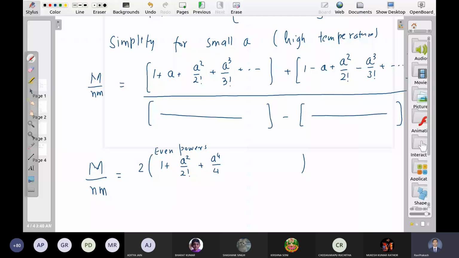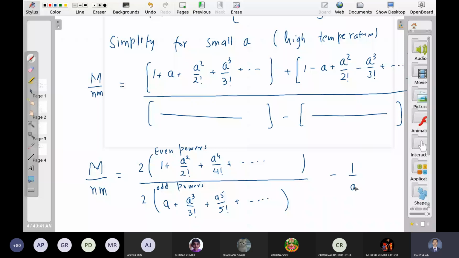What we have on the denominator now: even powers will cancel, like 1 here minus 1 here cancels. a and minus a will now add up. The a square term will cancel. 2 times of, we will have what powers now? a will be here, a cube by factorial 3 will be here, a to the 5 by factorial 5 will be here, and so on. Minus 1 upon a. 2 cancels.